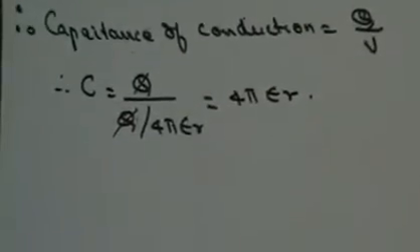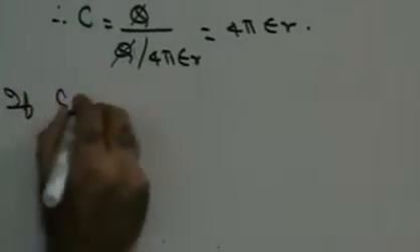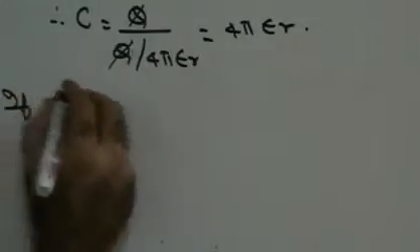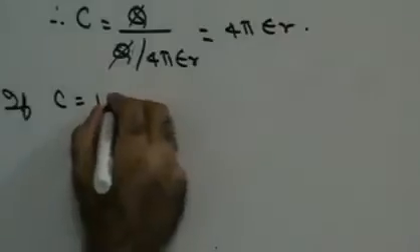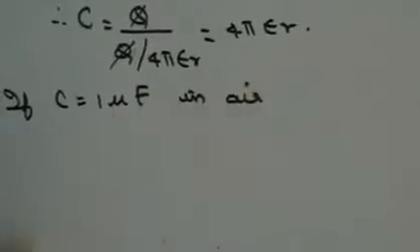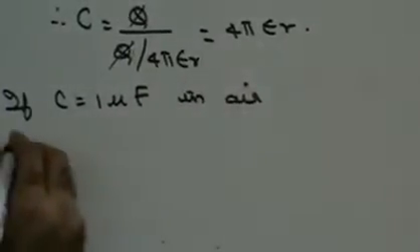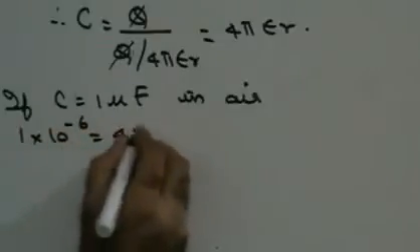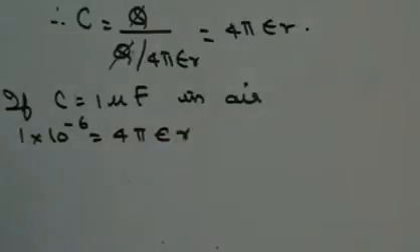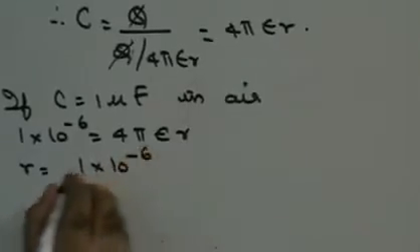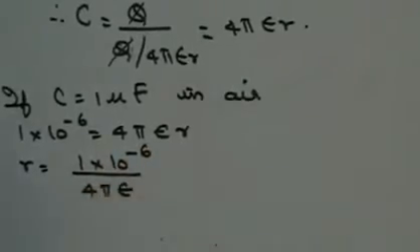Right? Now, let's assume that I want a capacitance of, let's assume C is equal to 1 microfarad in air. Then in that case, what would be the radius of the conductor required? 1 microfarad, 1 into 10 raised to minus 6 is 4 pi epsilon r, right? Since it is in air, I can say that r is equal to 1 into 10 raised to minus 6 upon 4 pi epsilon, right?